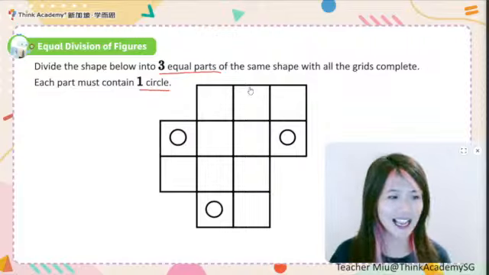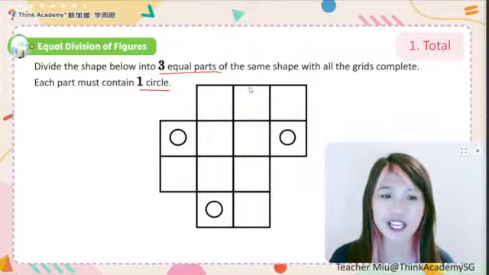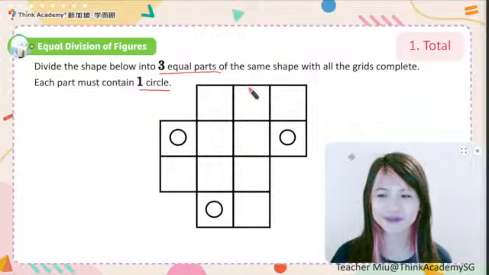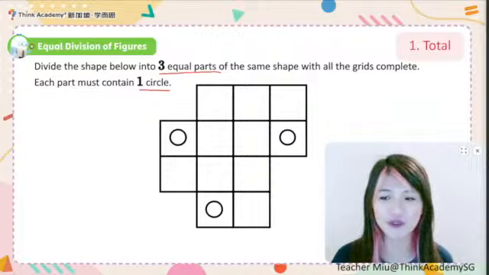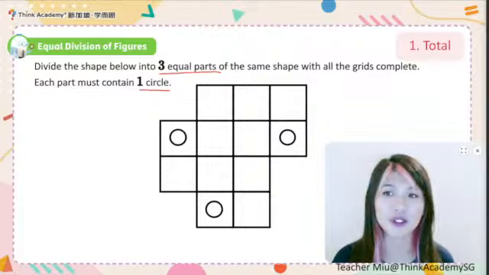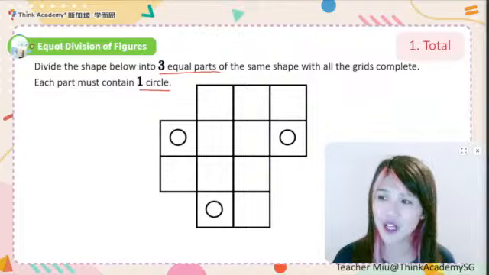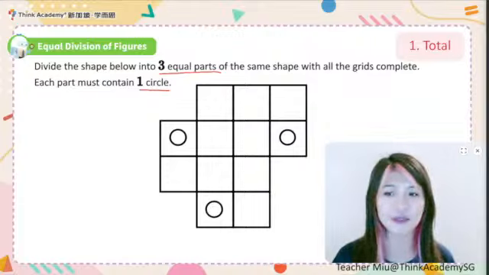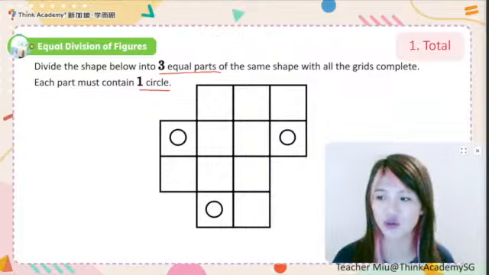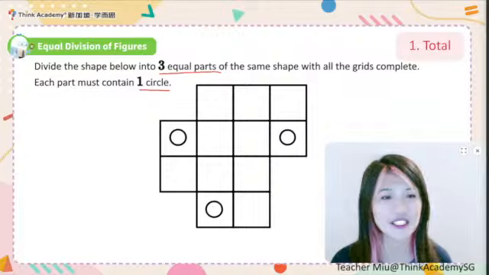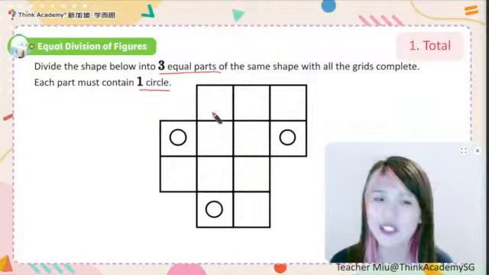Let's see how. First thing first, altogether, how many smaller squares are there? Can you find out how many smaller squares there are? If you have the booklet with you, this is our Book A booklet, and it's on your page 20. So please, if you have the booklet with you, open it and go to page 20. If the question is not on your booklet, it's all right. We can just do this question also.